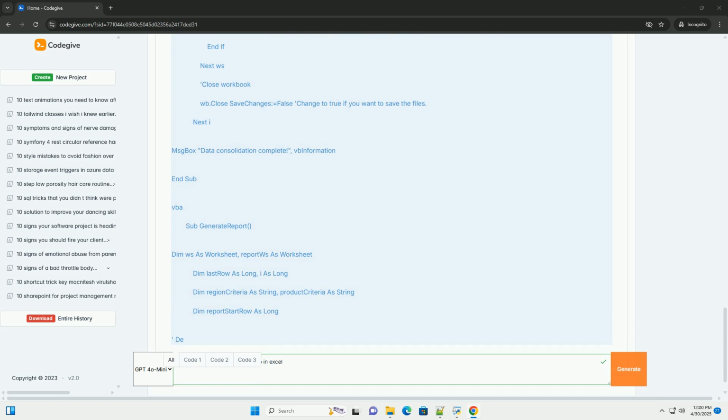4. Data validation automation. The problem: your boss needs to ensure data entered into specific cells follows certain rules, for example only numbers within a range, a date within a certain period, or a selection from a predefined list. Manually setting up data validation is tedious. VBA solution. Explanation.